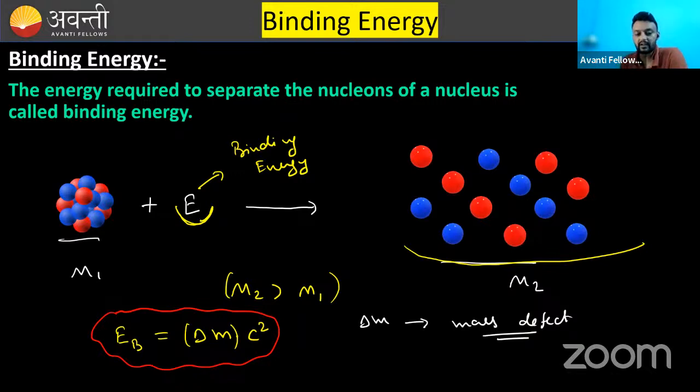Again, I have mentioned this relation, but you don't need to use this term delta M into C square. You can write it, but whenever it is required, you have calculated delta M, then multiply by 931.5 mega electron volt, and you will get your energy.